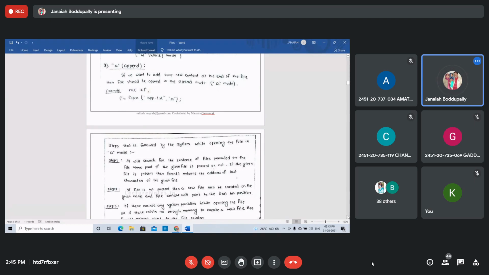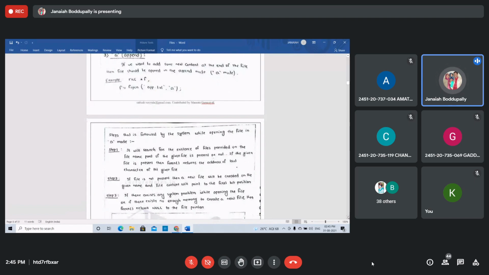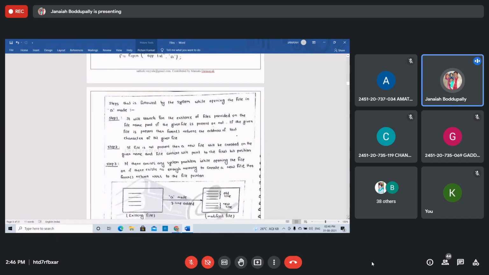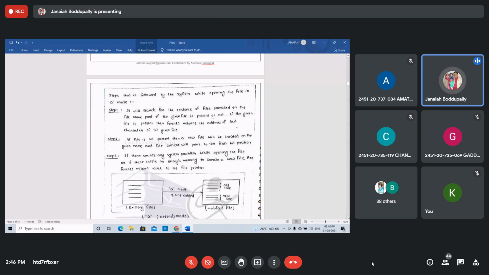To write in append mode, there are some steps. It will search for the existence of the given file in the file name part, whether it is present or not.